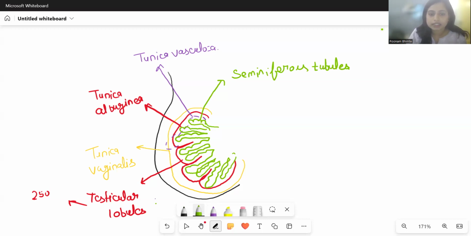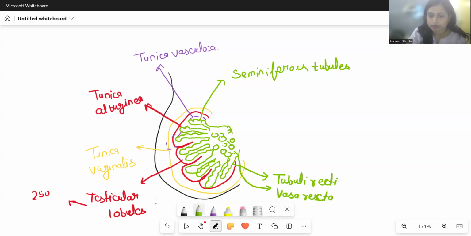Then this duct that is being formed, the first duct, is called tubuli recti. After this, all the tubuli recti from all the seminiferous tubules form a network of structures. This small network is called rete testis.